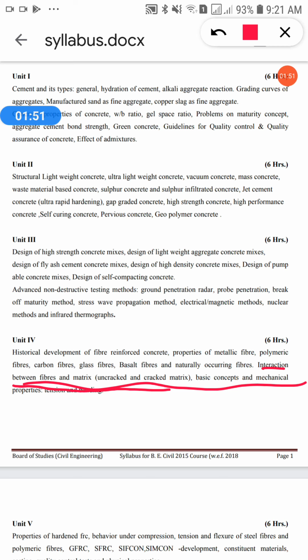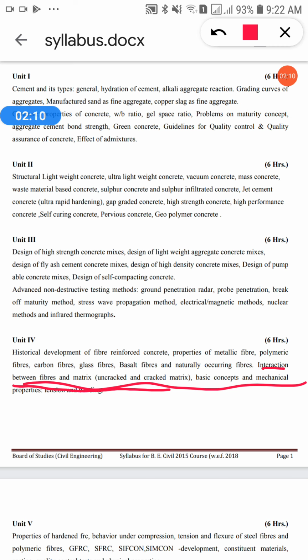Fibers I have already discussed in detail. What is fiber? And now the next is fiber and matrix. This matrix is a new term for you, because till now we have not covered this matrix part.